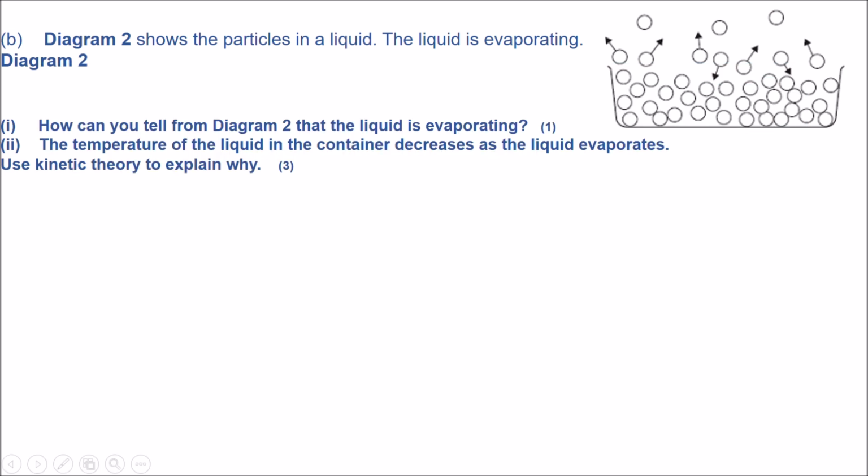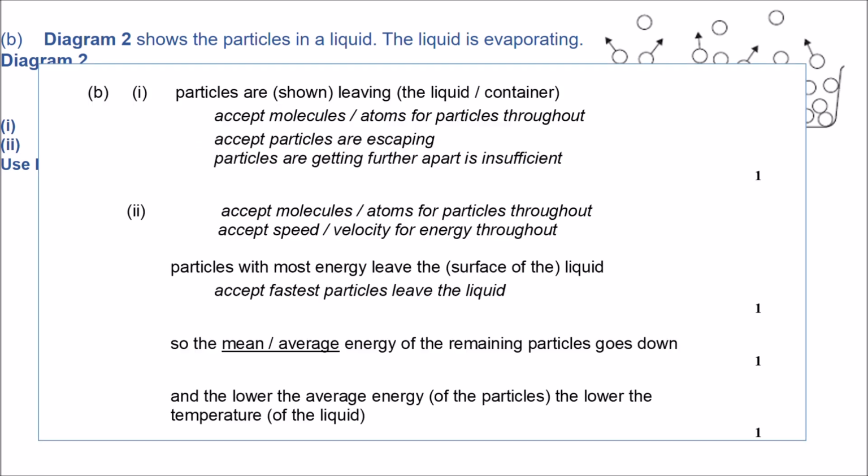I'll go back again to show it to you. So first, these particles are leaving, means evaporation is happening. So the high energy particles, always the ones on the top surface, have a higher energy. When they leave, they leave behind the lower energy particles. Therefore, the average energy of the whole liquid is lowered, is less, means the liquid is cooler now.